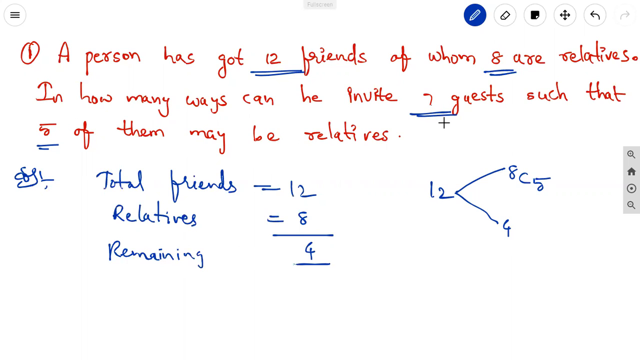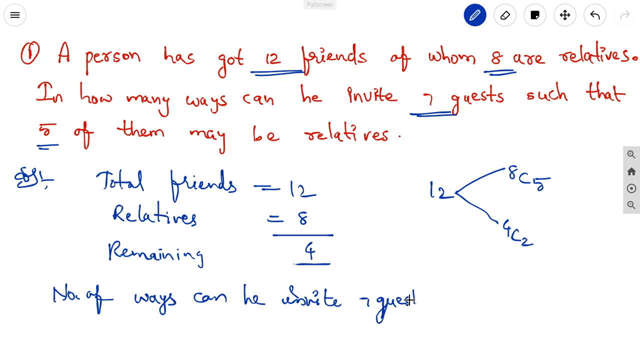Total, how many guests we have to invite? He wants to invite 7 guests. 5 from the relatives means remaining 2 from the friends. So, the number of ways can he invite 7 guests such that 5 of them are relatives